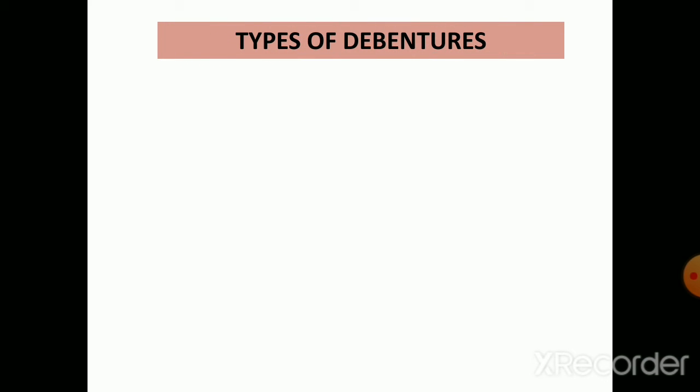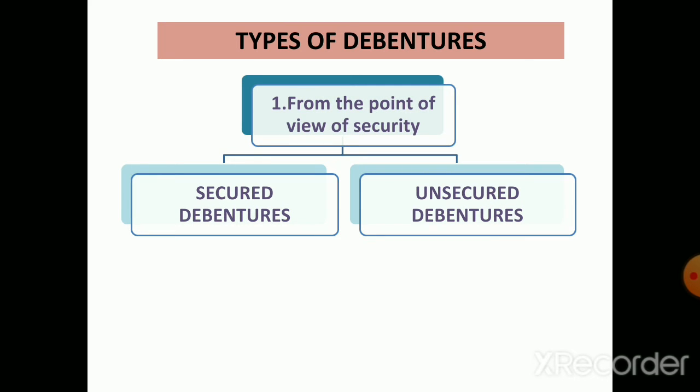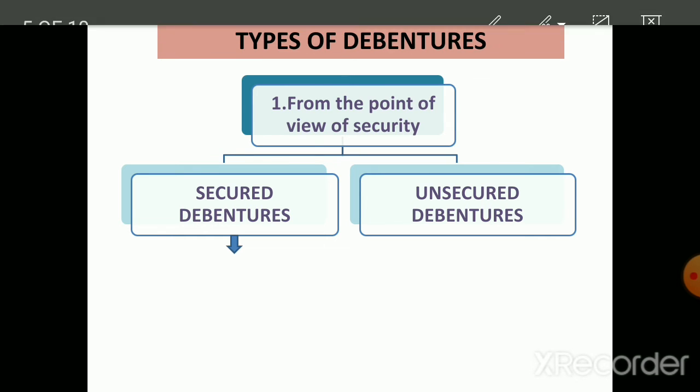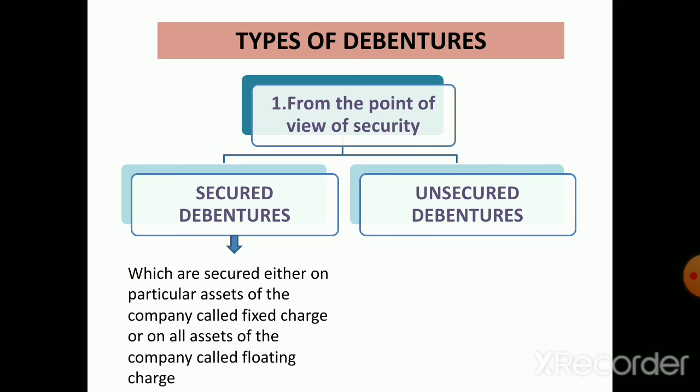We will now discuss the types of debentures on the basis of different factors. The first factor is from the point of view of securities. It includes secured debentures and unsecured debentures. Secured debentures are the ones which are secured either on particular assets of the company, called fixed charge, or on all the assets of the company, called floating charge, which means if the company is unable to repay the debentures on the due date, then the debenture holders can realize their money from the assets mortgaged with them.